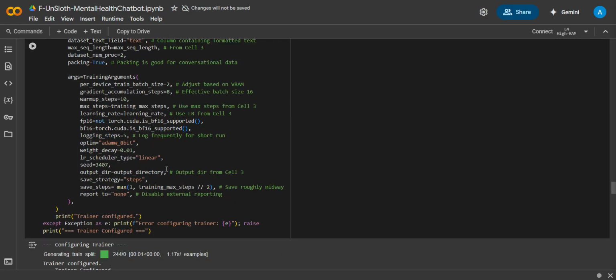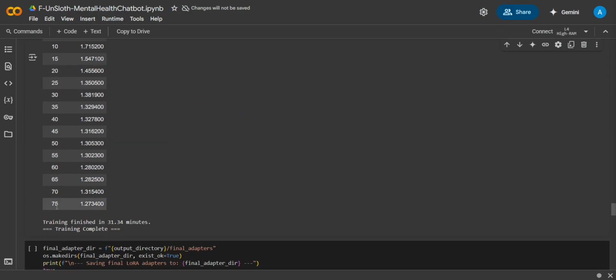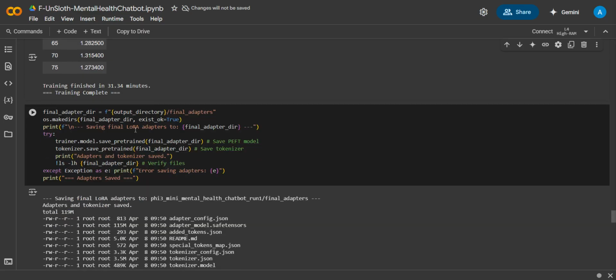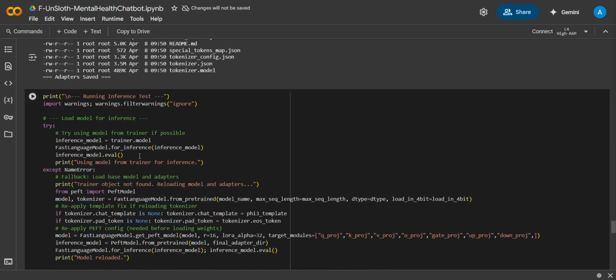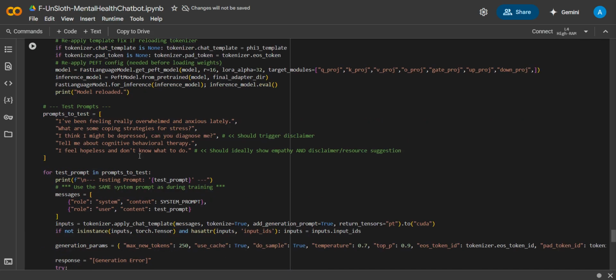Yeah, we have around 75 steps, that's why it is going till 75. And then it took me around 31 minutes to finish the training. Then saving the adapters, everything. So these are the files that were generated. This is where the testing is done.